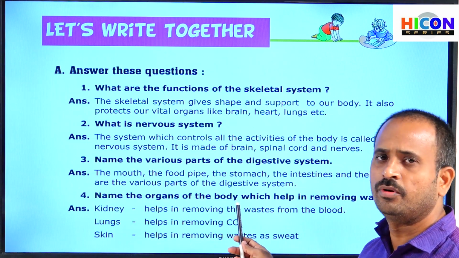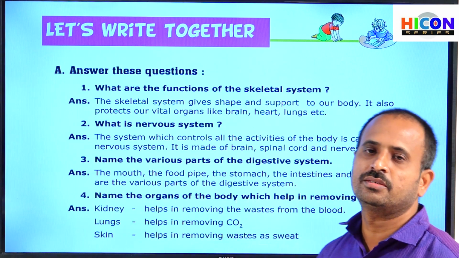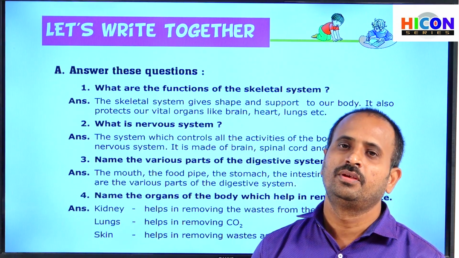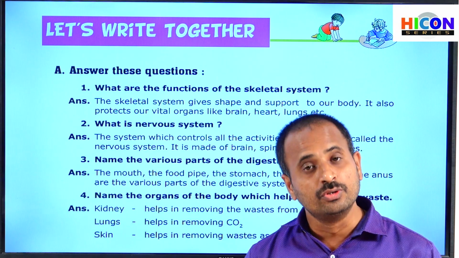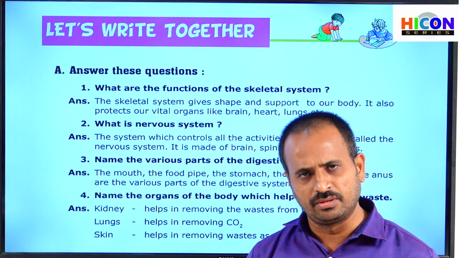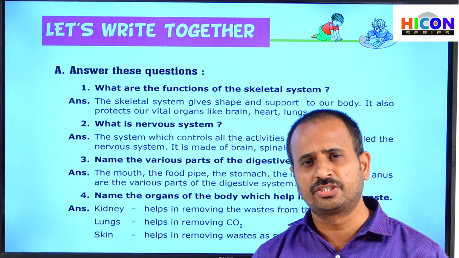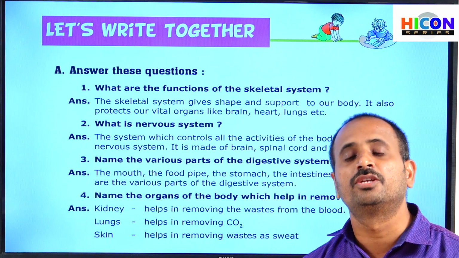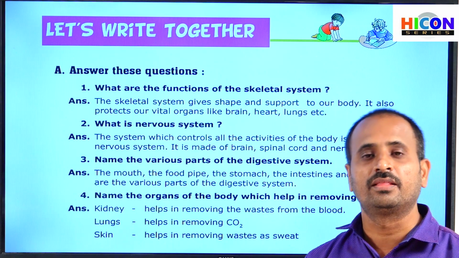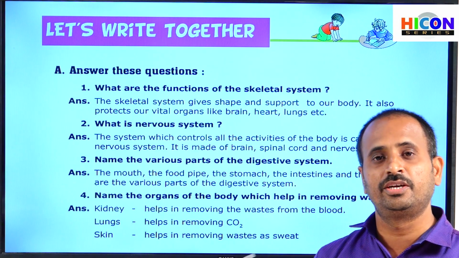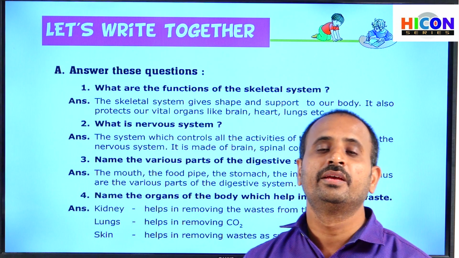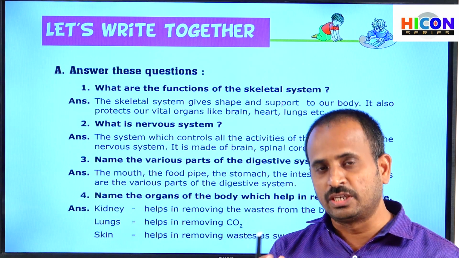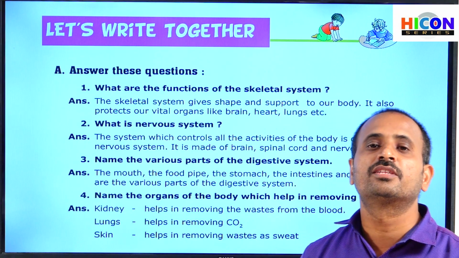Name the organs of the body which help in removing waste. So children, there will be different types of wastes produced in our body. During digestion and during respiration, some wastes will be produced in our body, and those waste materials should be sent out from our body. Otherwise, if the waste materials are not sent out and are accumulated in our body, they will cause us a lot of diseases. So there will be some special systems in our body to send out these waste materials.